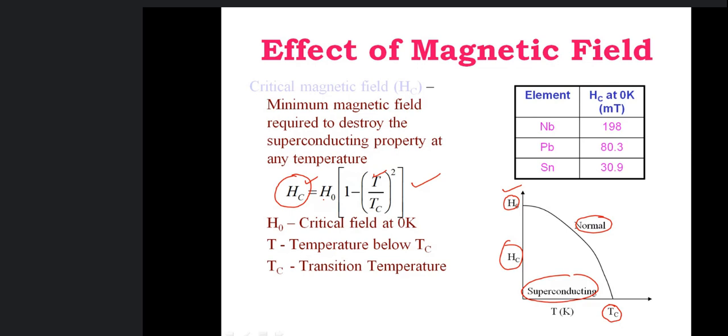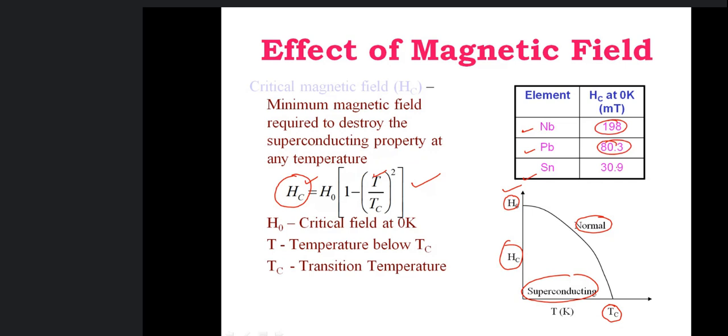So it depends on both. The critical temperature for any given superconducting material depends on the material. What is the critical magnetic field required to destroy its superconductivity? Not only the material, it also depends on the temperature at which it is maintained. If, for example, I take mercury or niobium, you can see here these are different.